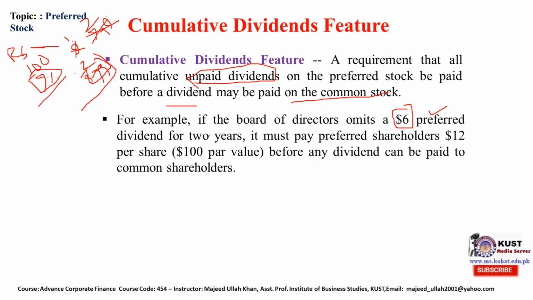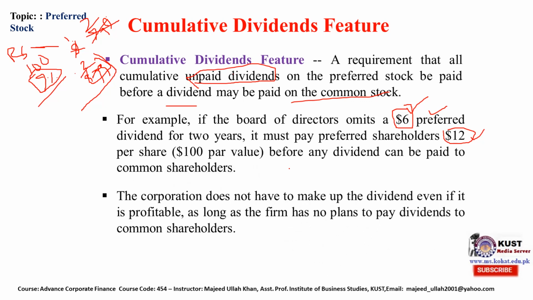It means the company must pay the preferred shareholder $12 per share before any dividend can be paid to the common shareholder, since $6 of the previous year and $6 of this year, total $12. This $12 will be paid to the preferred shareholder if the company has any intention to declare a dividend to the common shareholder.